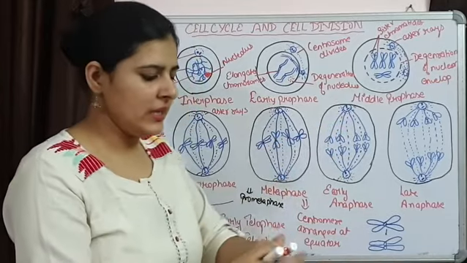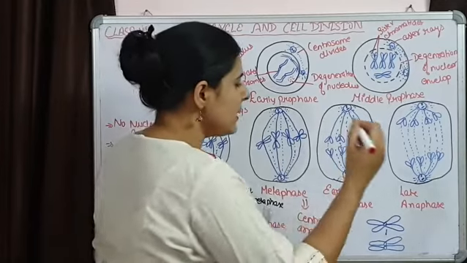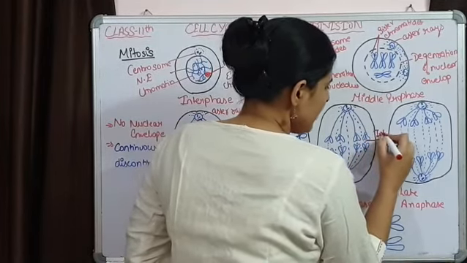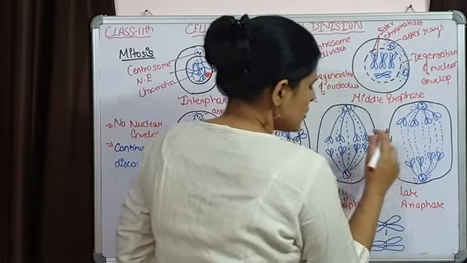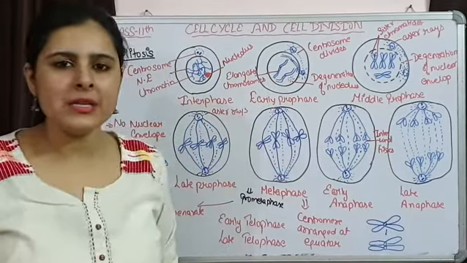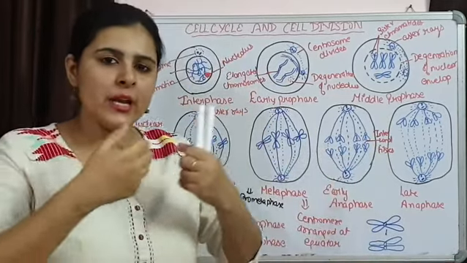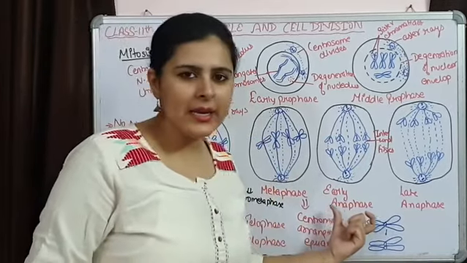Centromere आगे की तरफ मूव करेगा और chromatids उसके पीछे मूव करेंगी, and still these centromeres are attached with each other. अब भी ये सेंट्रोमियर इंटरजोनल फाइबर्स से, these are interzonal fibers. So with these interzonal fibers, these centromeres are still attached to each other and they are moving towards the opposite ends. That is happening during early anaphase.